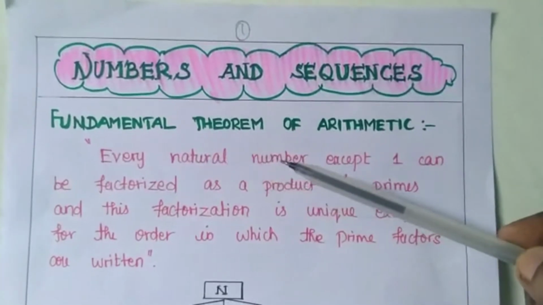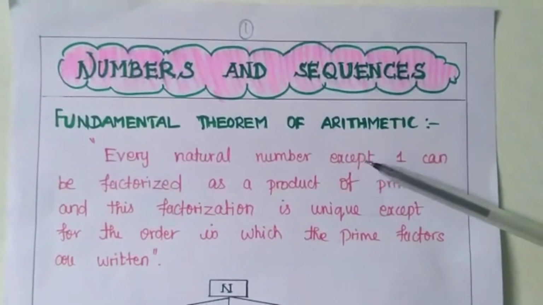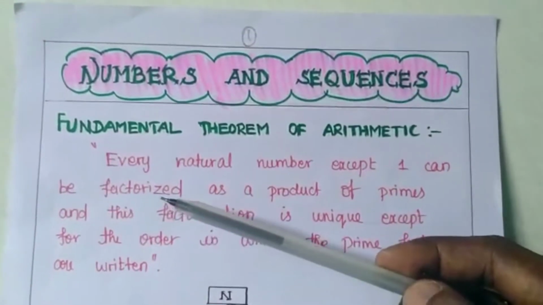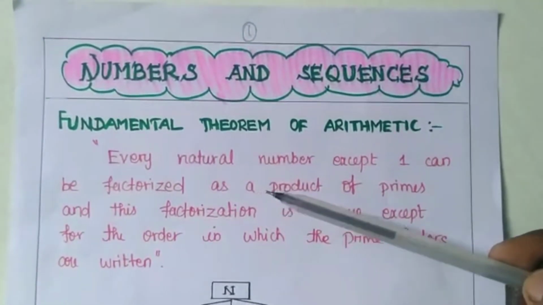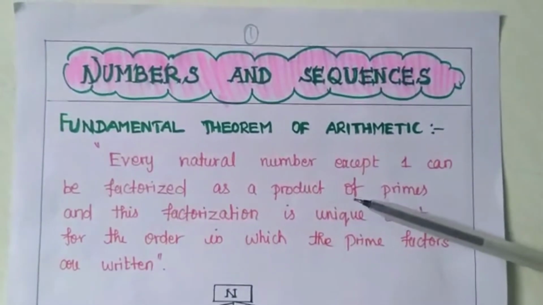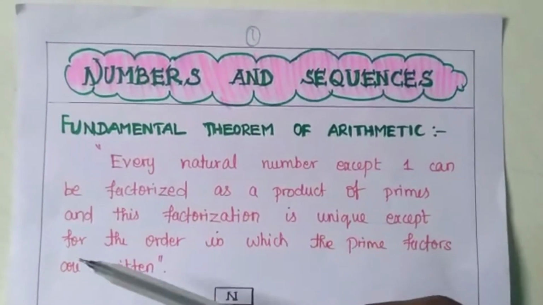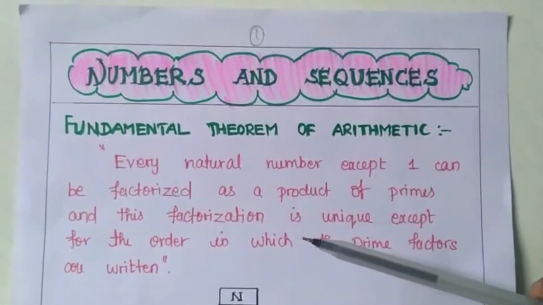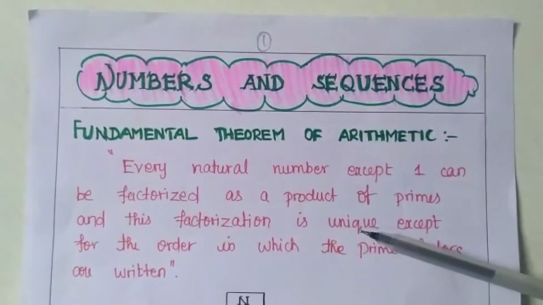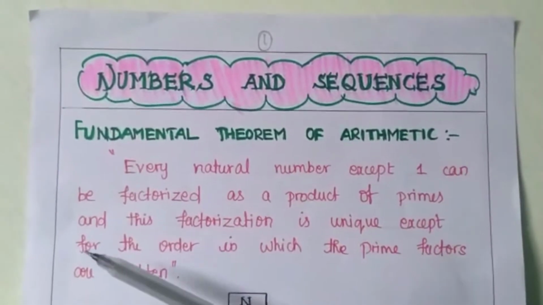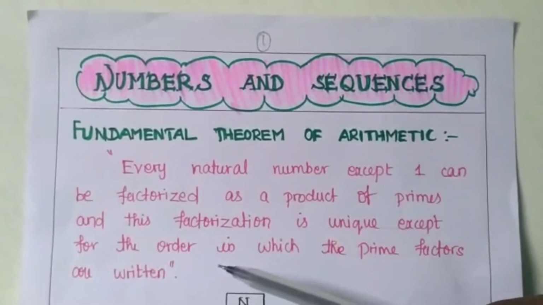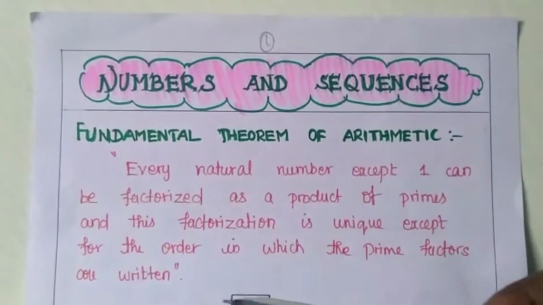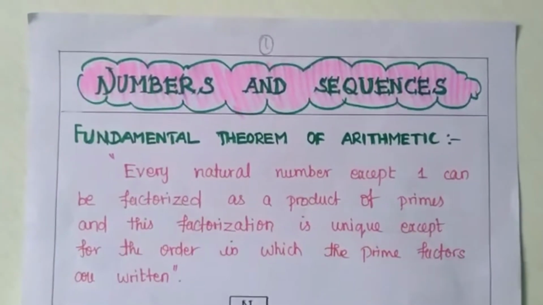Every natural number except 1 can be factorized as a product of primes, and this factorization is unique except for the order in which the prime factors are written.